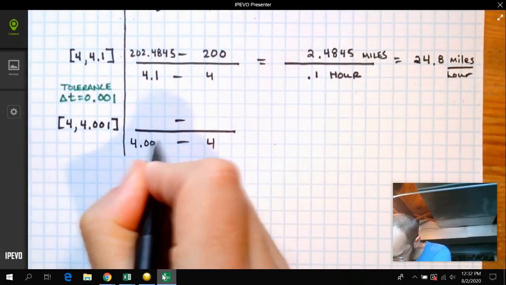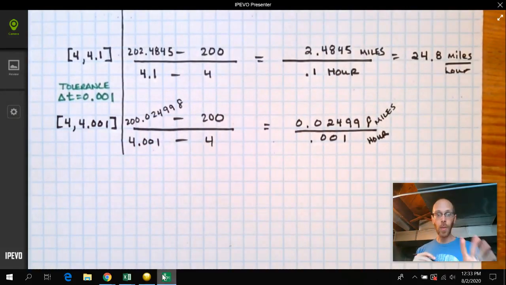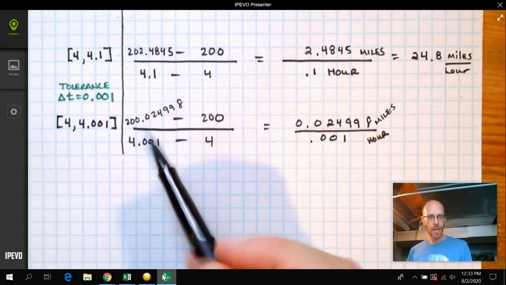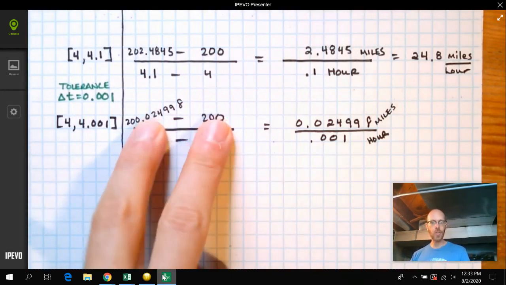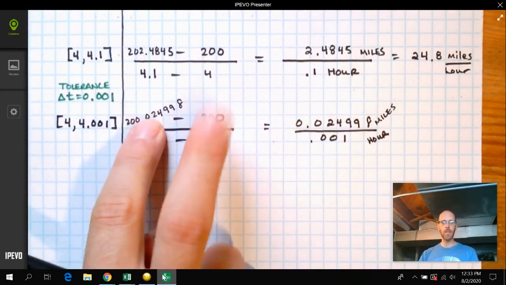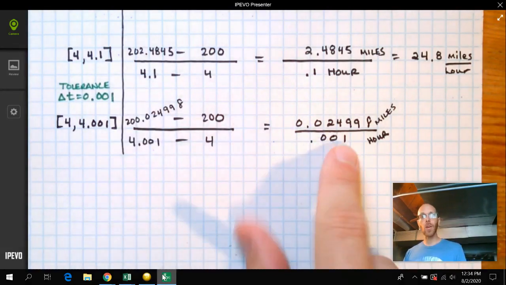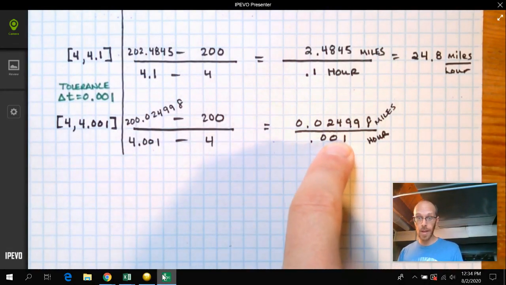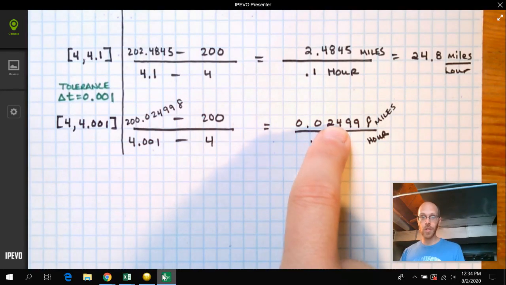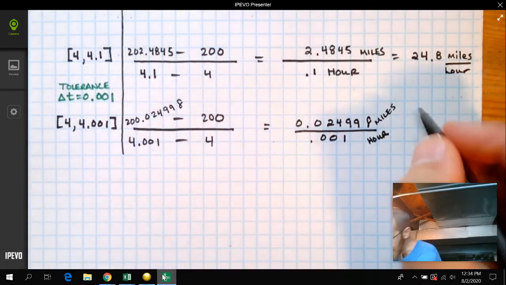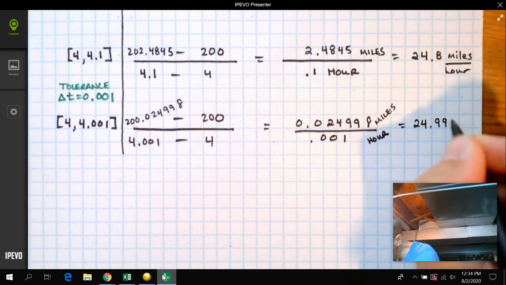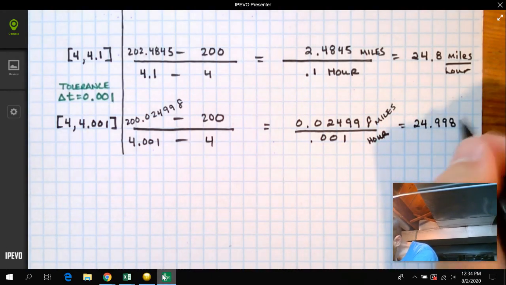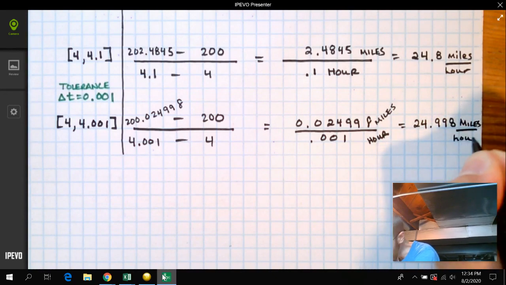Okay, we're back. Here's what it should look like. You plug in 4.001 here, you plug in 4 here. We get these two numbers for the distance traveled. So what's happened is that over a very small interval of time, we've traveled a very small distance. When we divide them, we get 24.998 miles per hour.